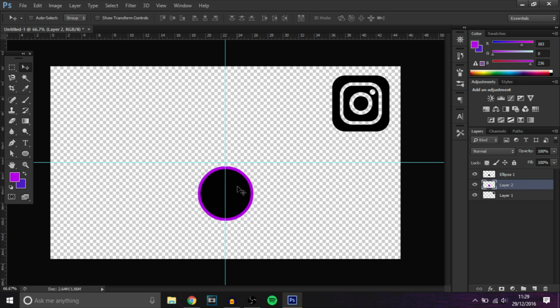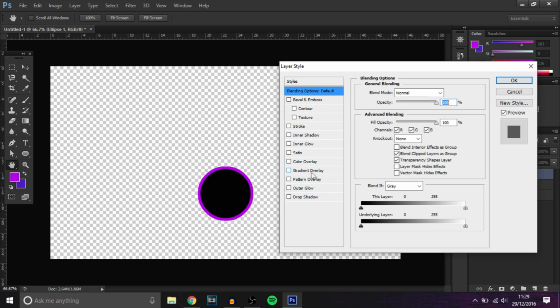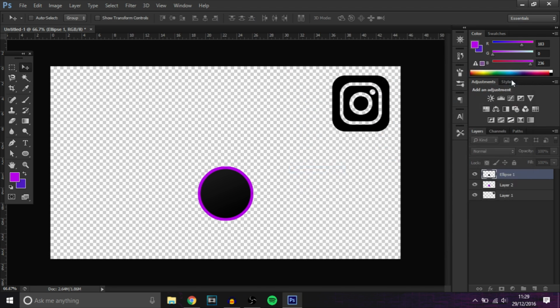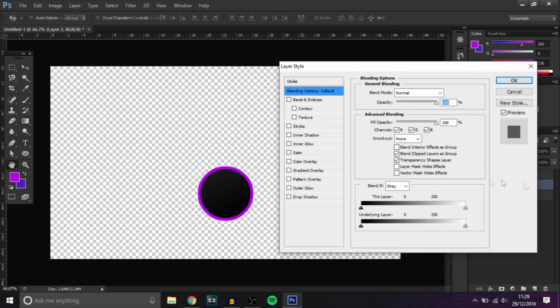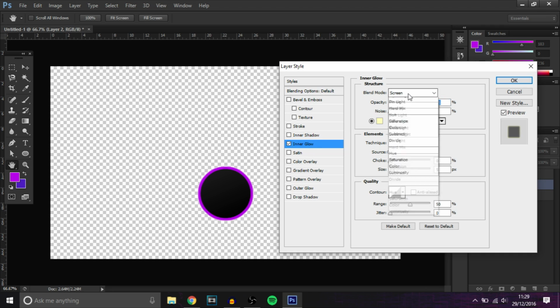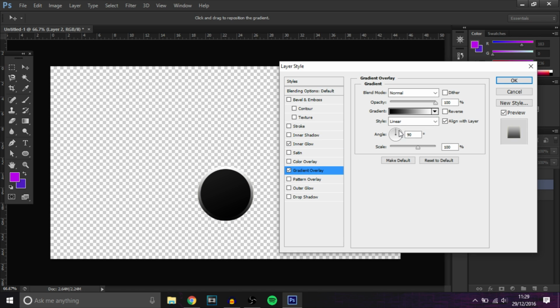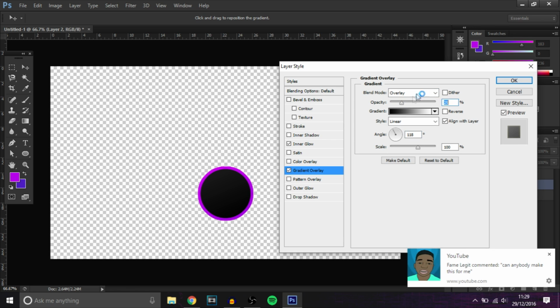So you've got that. That looks pretty cool so far. And then on the circle you want to double click, go to Gradient Overlay, and then make it diagonal, the angle, and just bring down the opacity a little bit. So you've got that. Rasterize it, and then on the pink one just double click on it, go to Inner Glow and change that to Overlay, and then bring down the opacity and go to Gradient Overlay, and then you want to move it to around the same angle as you did before and change it to Overlay again, and then bring down the opacity.